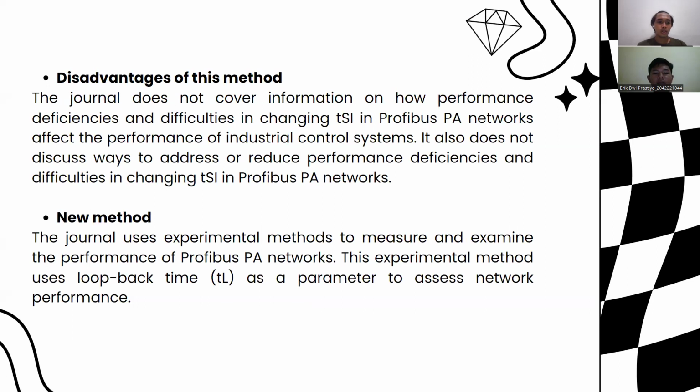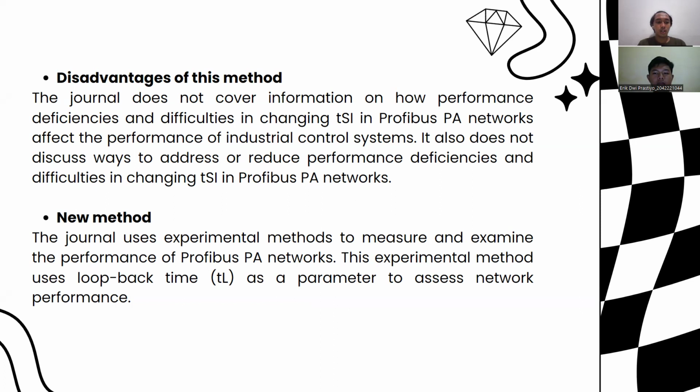Disadvantage of this method: the journal does not cover information on how performance deficiencies and difficulties in changing DSL in Profibus PA networks affect the performance of industrial control systems. It also does not discuss ways to address or reduce performance deficiencies and difficulties in changing DSL in Profibus PA networks.